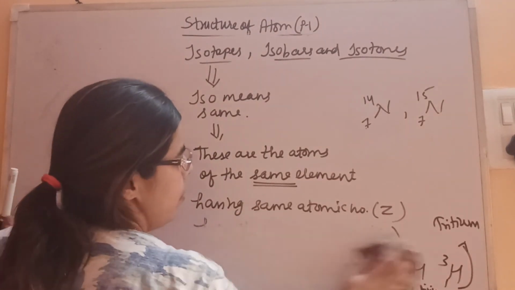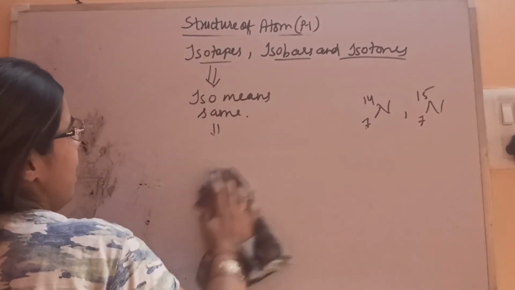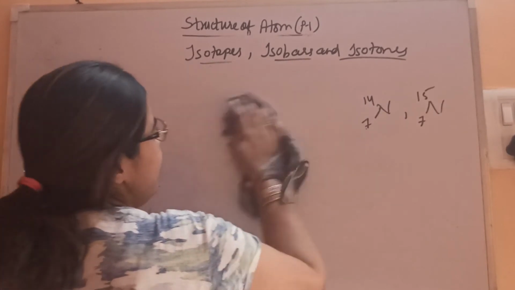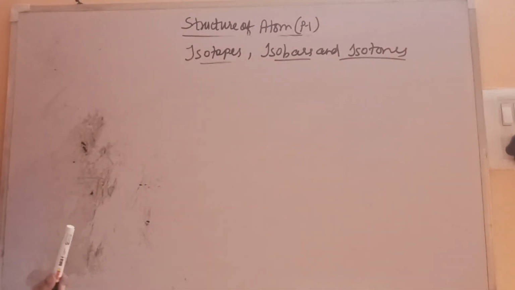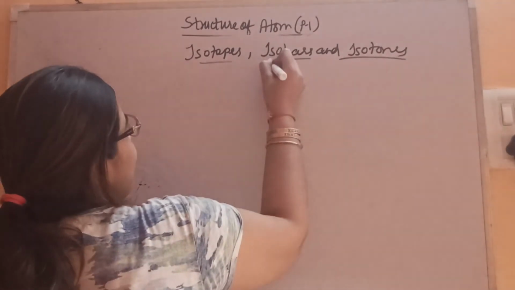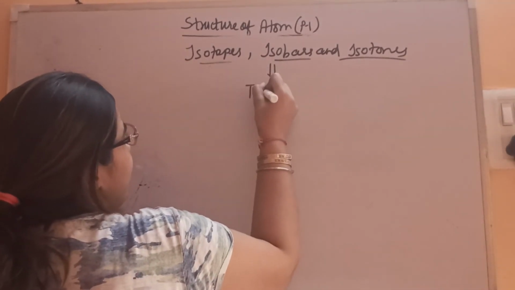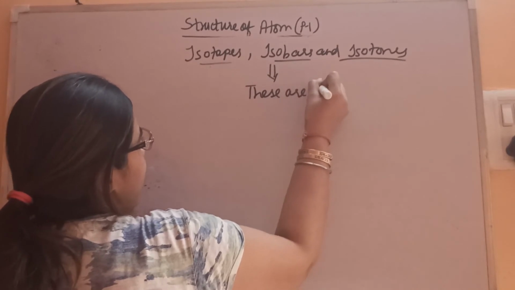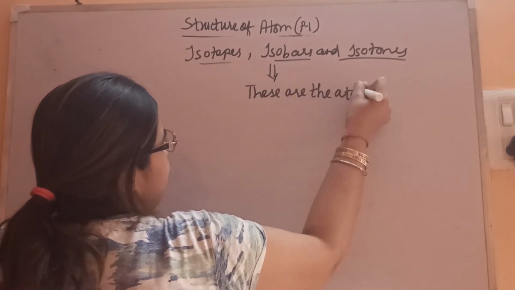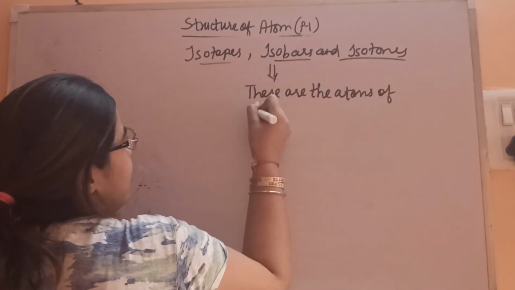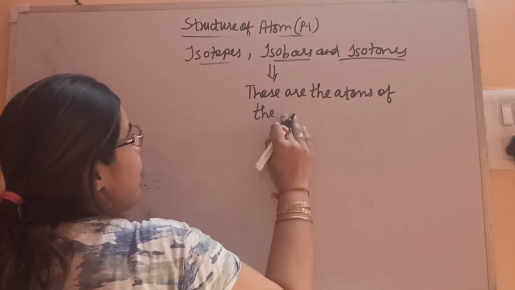Now let's talk about the next term, that is isobars. Again, iso means same. All the three terms carrying iso word, iso means always same. Isobars are the atoms of different elements now.